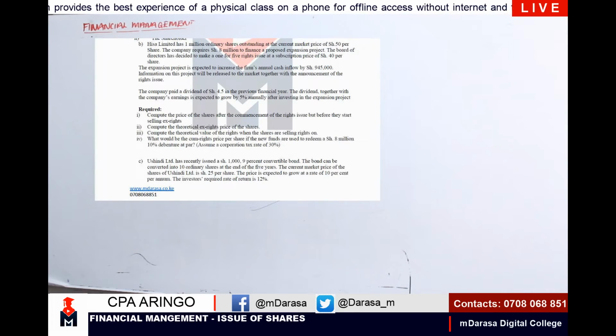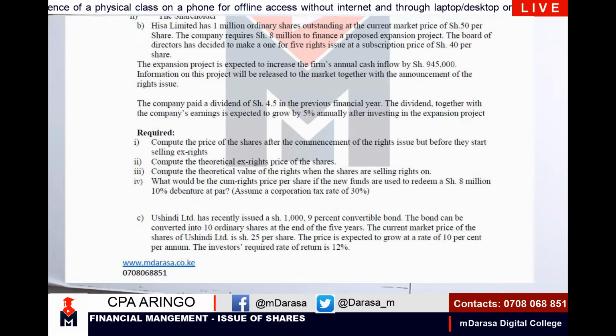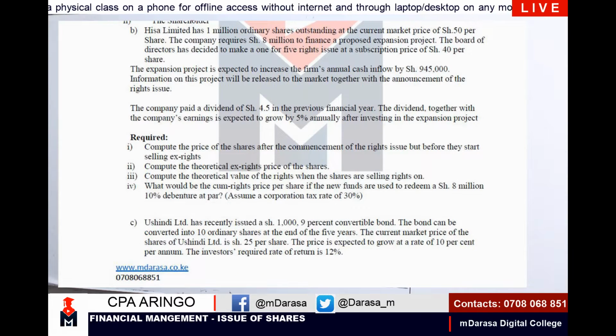So basically, this is what you are required to do, believing that you can all see this question of ours here. It is a question that we had analyzed in the previous session. So you can also still analyze it and we work it out quickly. So these are what you are told, that HISA Limited has 1 million ordinary shares outstanding at the current market price of 50. So already I'm giving the market price per share. The company requires 8 million to finance a proposed expansion project.